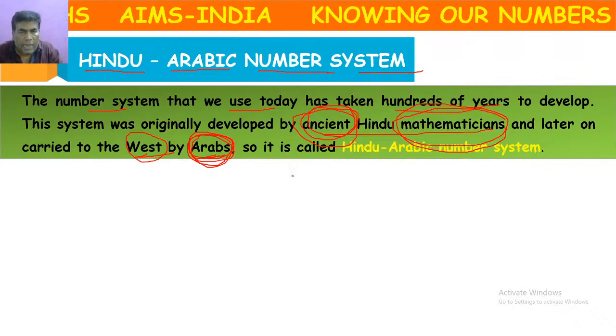So it was developed by Hindu mathematicians, and it was popularized in other countries by the Arabic people. That's why we call it the Hindu-Arabic number system. Have you understood how the name came?